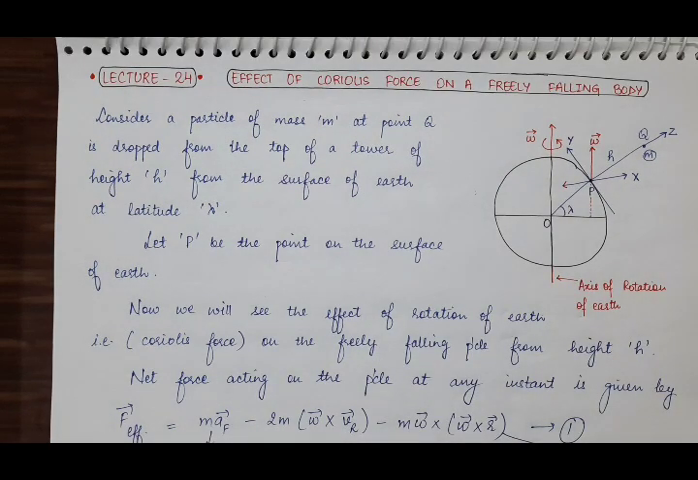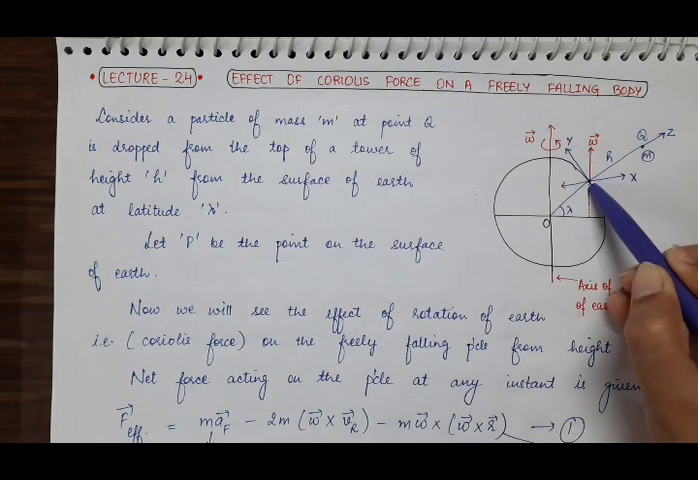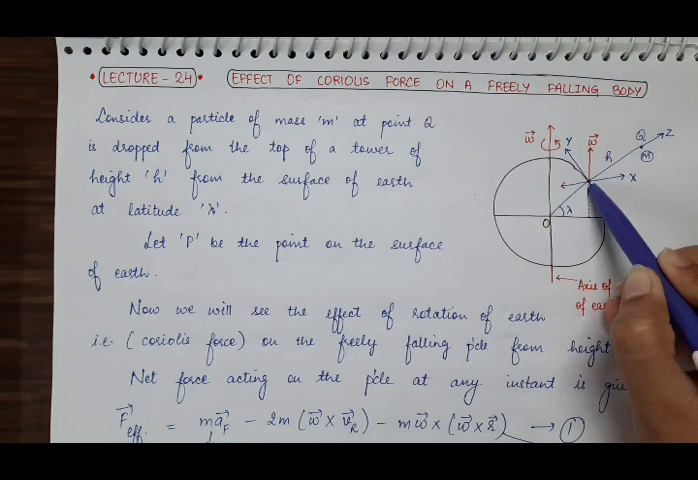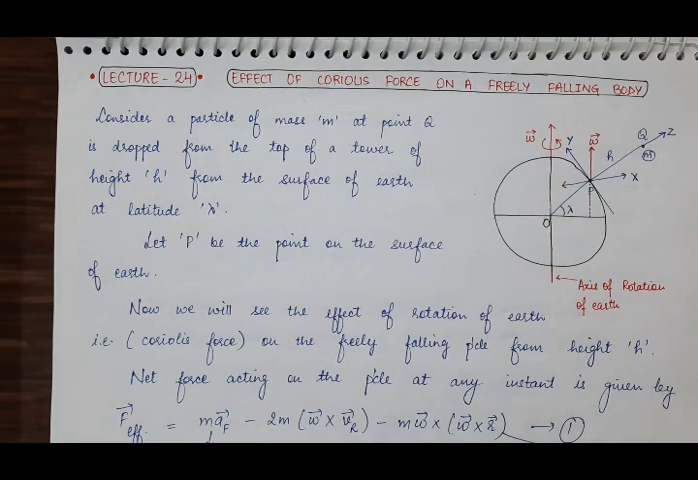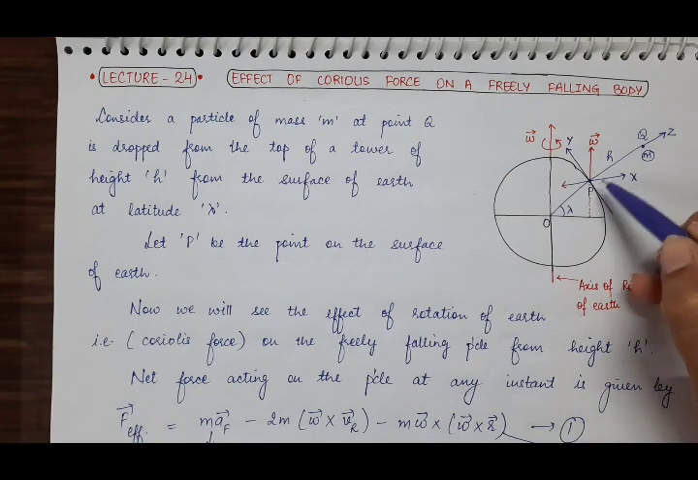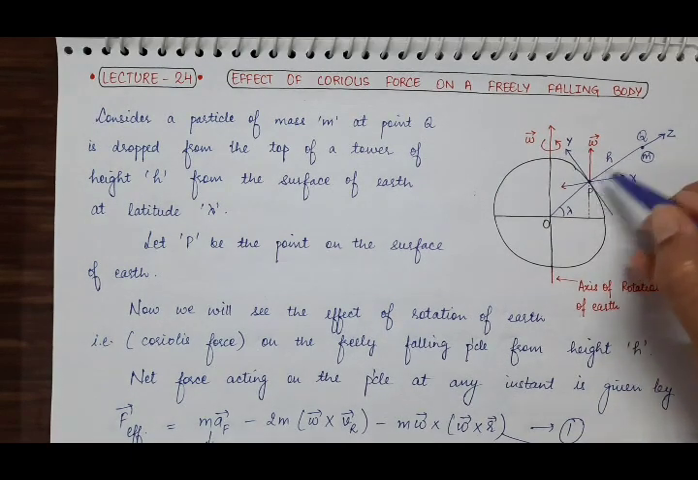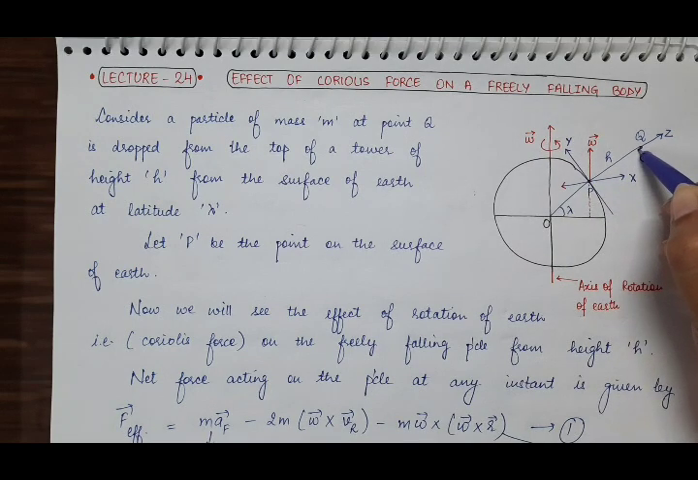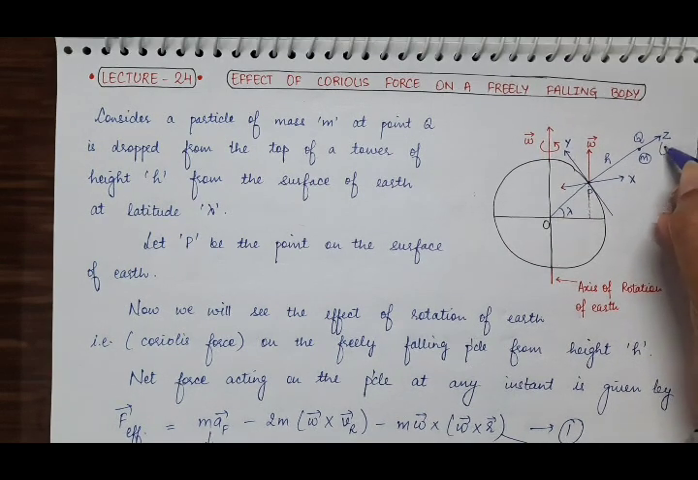Now consider the rectangular coordinate system, taking this point P on the surface of the earth as the origin of that coordinate system. Then suppose this is the vertical direction above the surface of the earth. So z will tell you vertical,